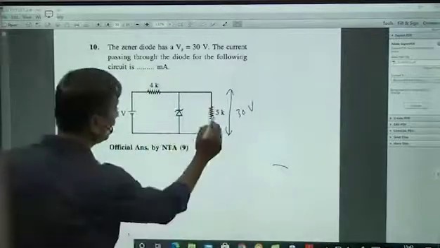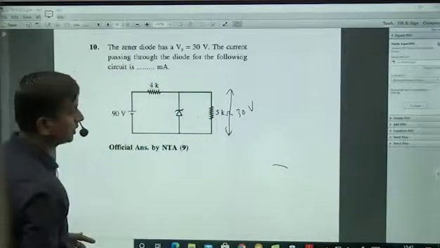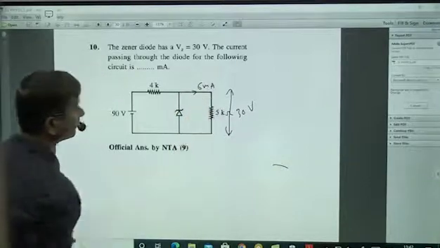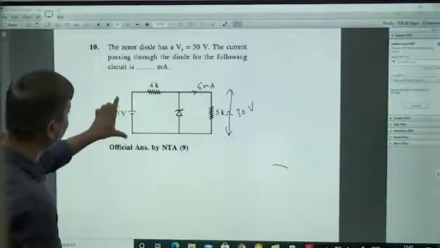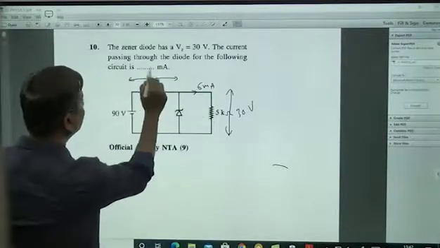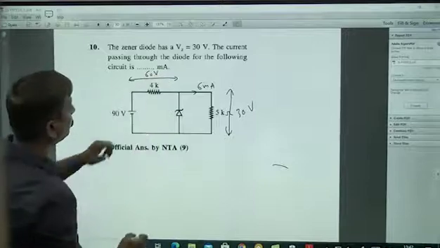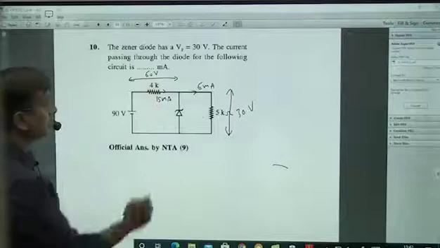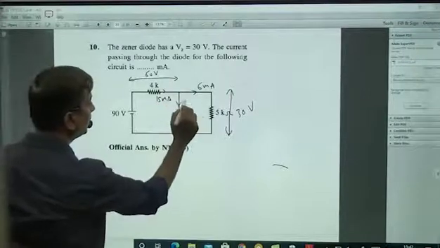So 30 volts and 5 kilo ohms, right? So 30 by 5 is 6 milliamperes here. And out of 90, 30 here means here 60. 60 by 4 is 15 milliamperes. 15 minus 6, here you will get 9 milliamperes.